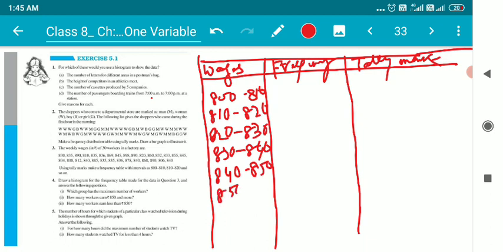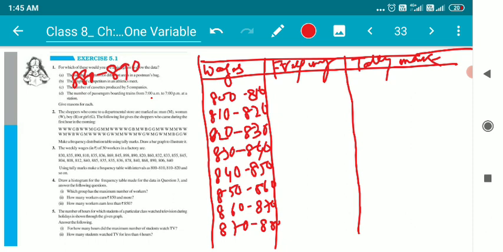Then 850 to 860. Then 860 to 870. Next 870 to 880. Then I've got no space, so I'm writing over here 880 to 890.